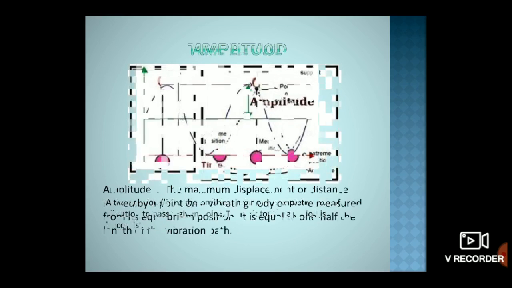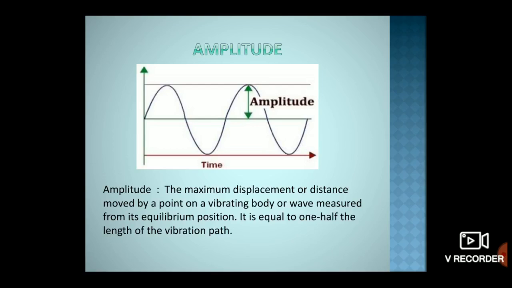This maximum displacement of a vibrating body on either side of its central position is called its amplitude. Let me repeat the definition. The maximum displacement of a vibrating body on either side of its central position is called its amplitude.